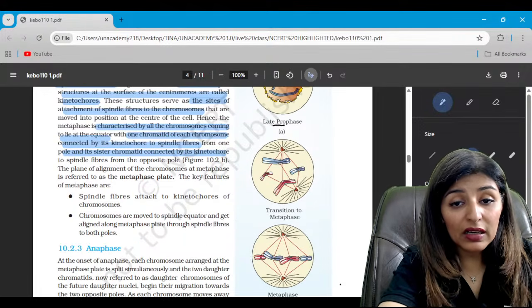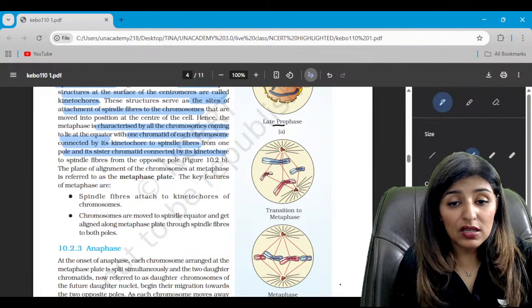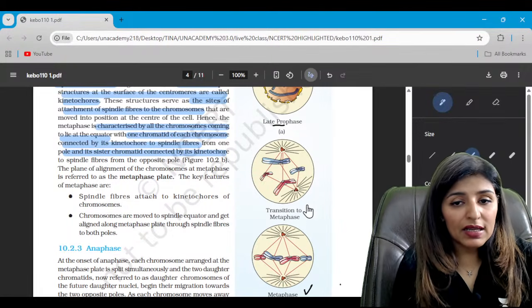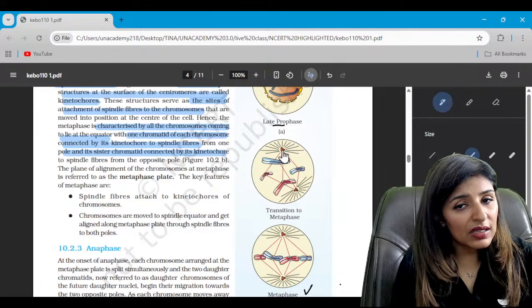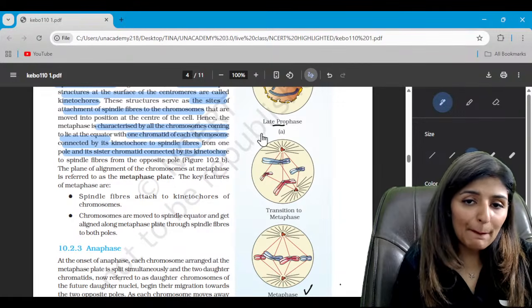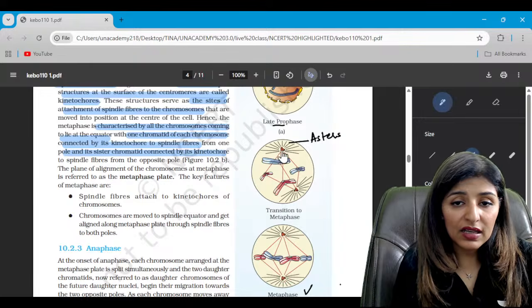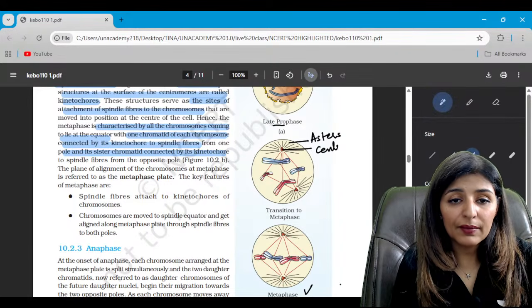Then in metaphase, so this is metaphase, this is transition into the metaphase. So basically still prophase going on. These are the centrioles moving towards the poles. These are the astral rays. These are the asters. These are the centrioles, right? These are the spindle fibers.